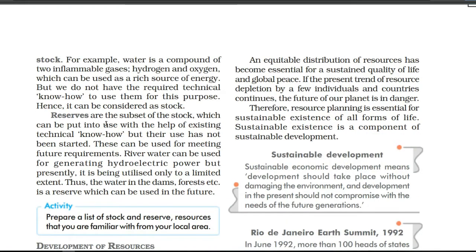Next, last one, we have reserve. Reserve is a subset of the stock, and here we know the technique, the know-how, and we know how to use it, but the use has not been started because we are going to save these things for our future generation. Things means natural resources.